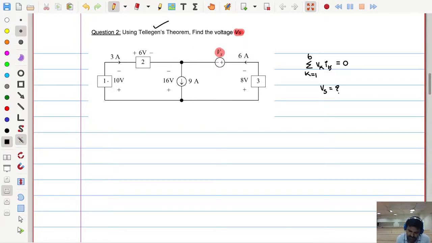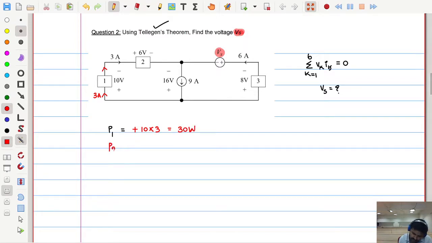Element numbers are already indicated 1, 2, 3, and this is a current source and here is a voltage source. Now let me write the powers of each element. First element power, quickly tell me. This is 3 amperes. Going away means where it is entering, here. So can I say this is 10 into minus 3? So minus or plus? Plus, sir. So 30 watts.